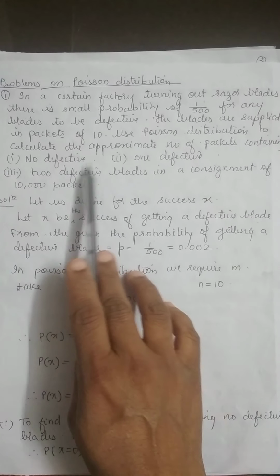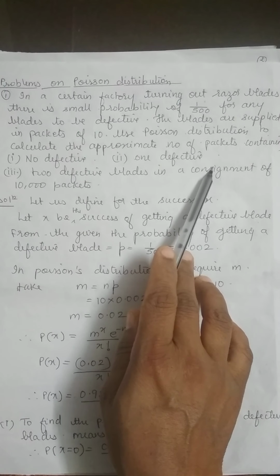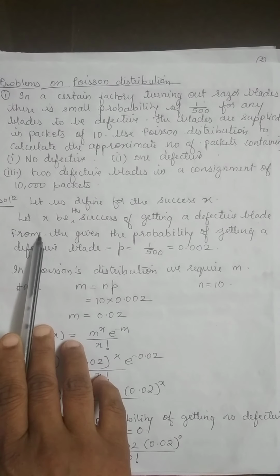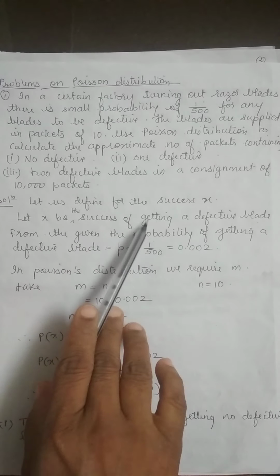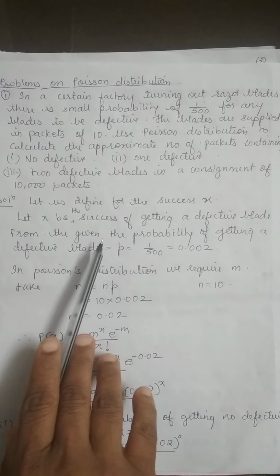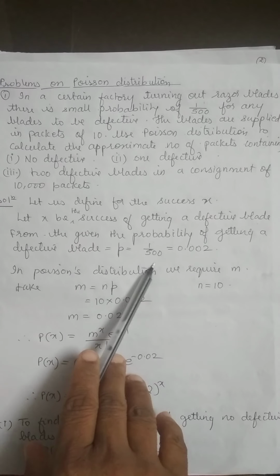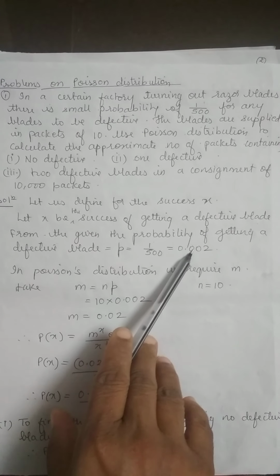In each question they are asking us to find no defective blades, 1 defective blade and so on. So I'll define it as: let x be the success of getting a defective blade. From the given, the probability of getting a defective blade is P, that is 1 upon 500, which is equal to 0.002. So you have got P.